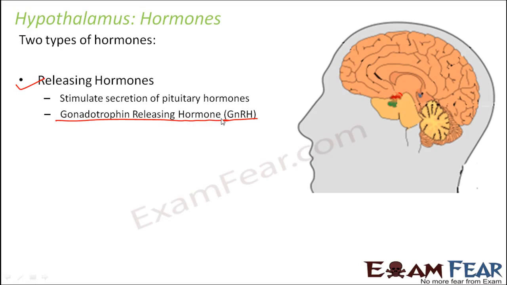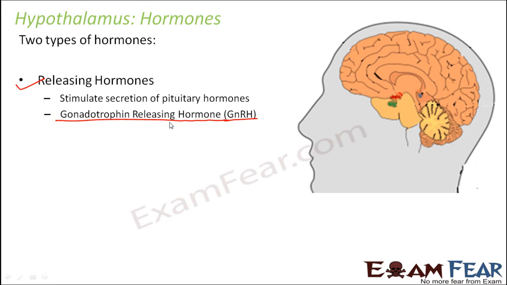Now what does it do? It stimulates the synthesis and release of hormones called gonadotropins. So gonadotropins are the hormones which are released from the pituitary. So gonadotropin releasing hormone is that hormone which is released from the hypothalamus, and it encourages the pituitary to release the gonadotropin hormone. Right? Now similarly, there are many releasing hormones which are secreted by the hypothalamus, and each of those hormones will actually activate the pituitary to release a specific hormone. So it is as simple as that.